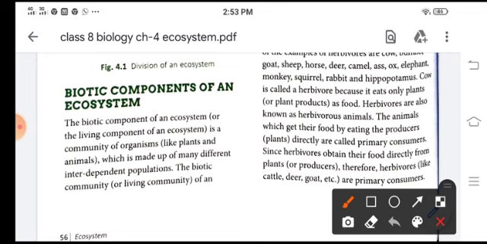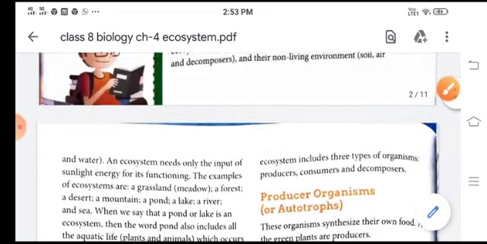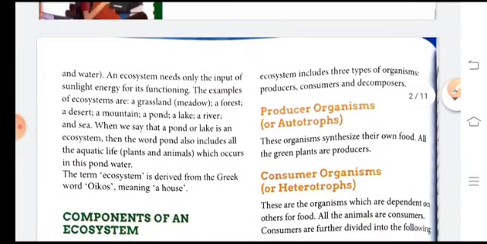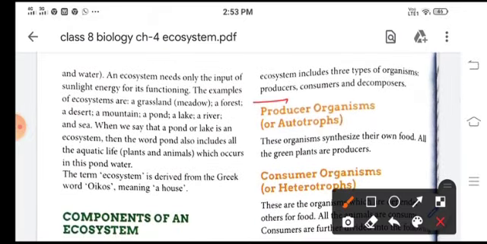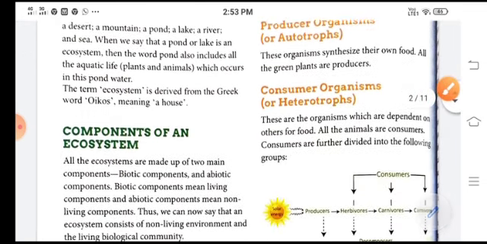Let's come to biotic components of an ecosystem. So biotic component means living component of an ecosystem and it is a community of organisms like plants and animals which are made up of different interdependent populations. Now the biotic community of an ecosystem includes three types of organisms: producers, consumers and decomposers. So what are producers? All the green plants are termed as producers or autotrophs because they synthesize their own food by the process of photosynthesis.